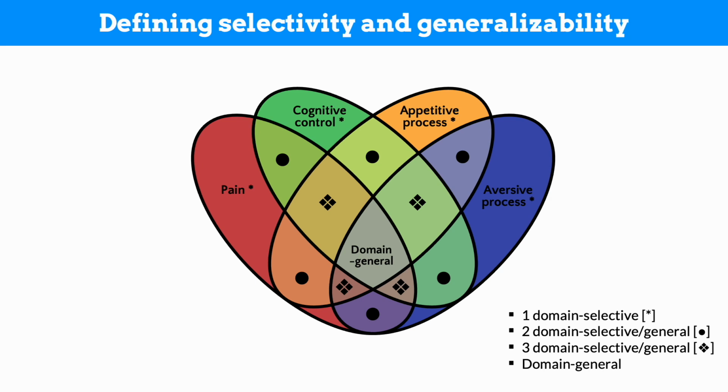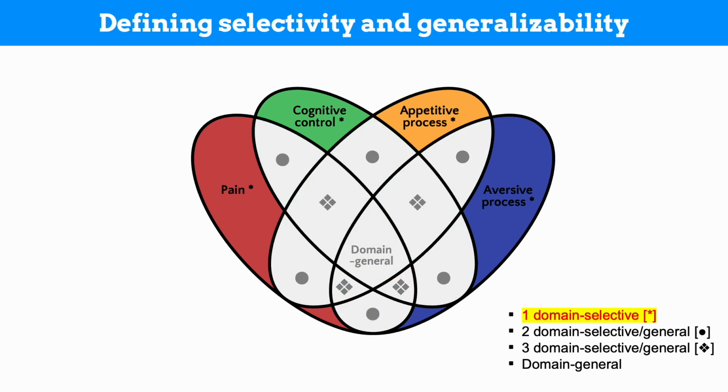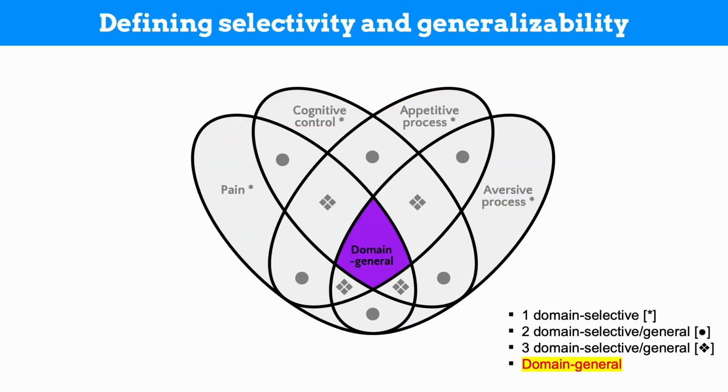With this dataset, we aim to show the dissociation among these 4 domains across different insula subregions. In other words, we identify which insula subregions represent these domains in a selective or generalizable manner. While we are going to look into other selective and general voxels, here we are going to focus on single domain selective voxels and domain general voxels.